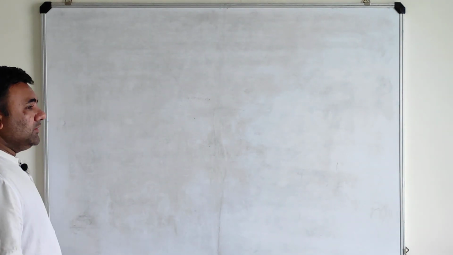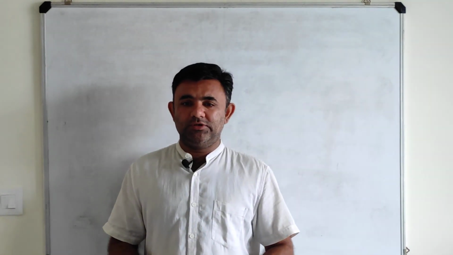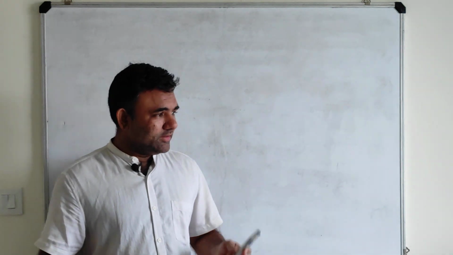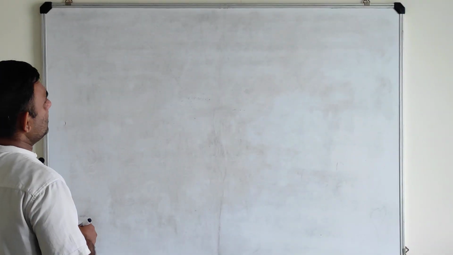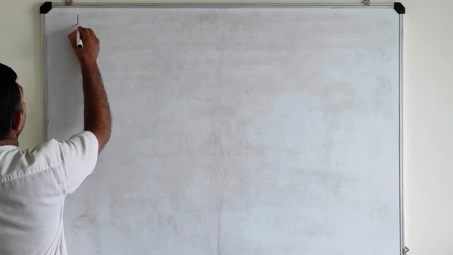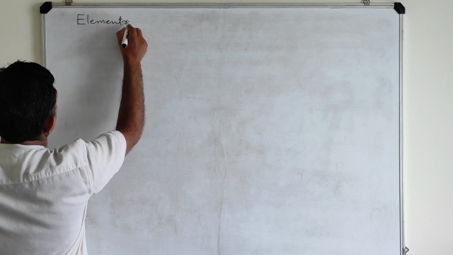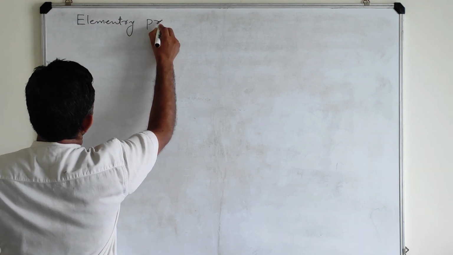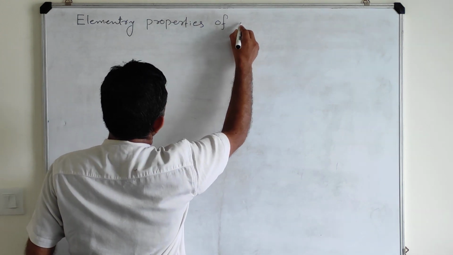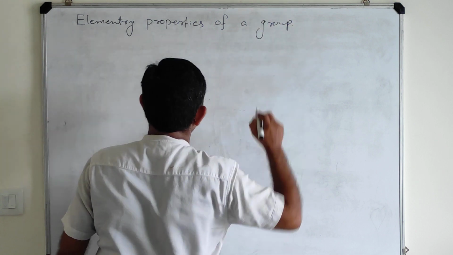So we start with the uniqueness of the identity. Let us prove these properties in terms of theorems. These are not very big theorems, these are elementary things, but let us say they are theorems, or let us say properties. So elementary properties of a group.